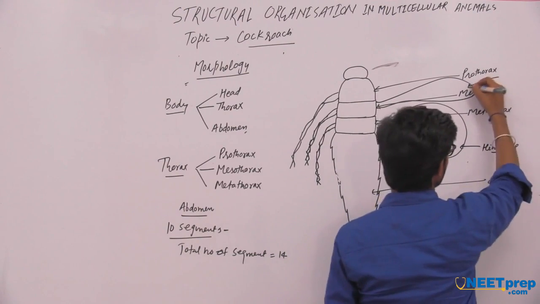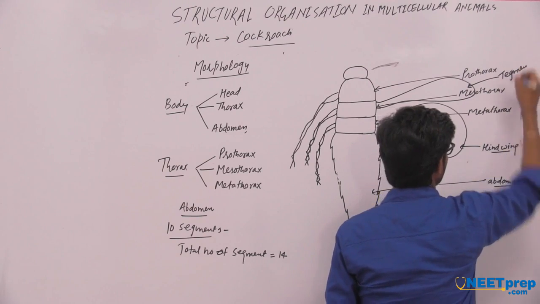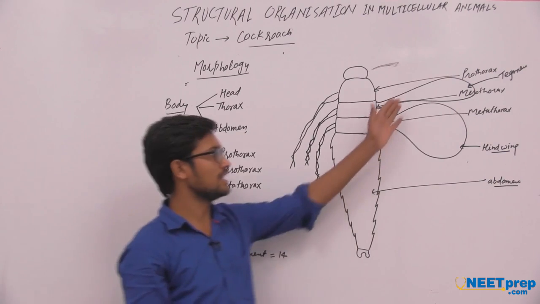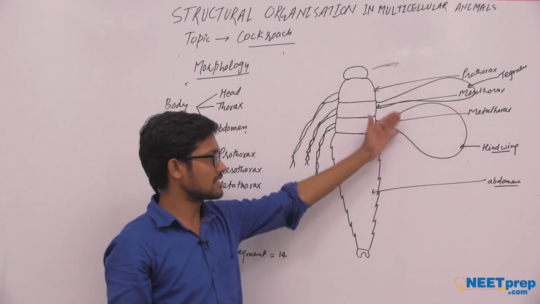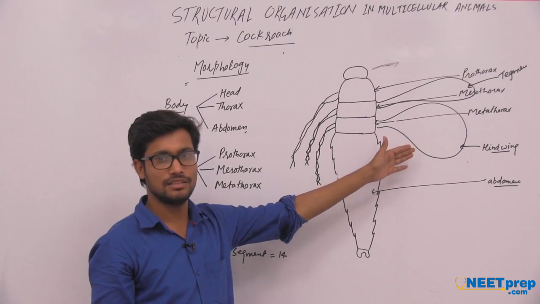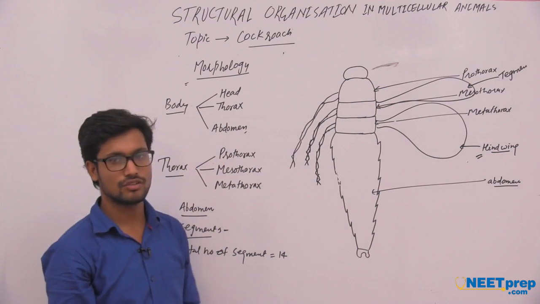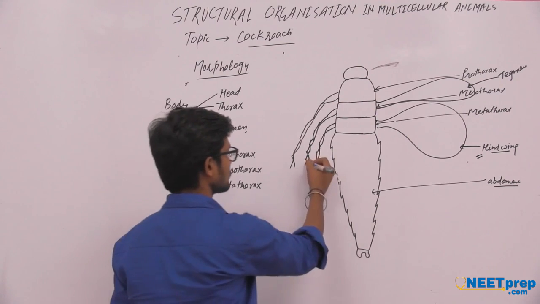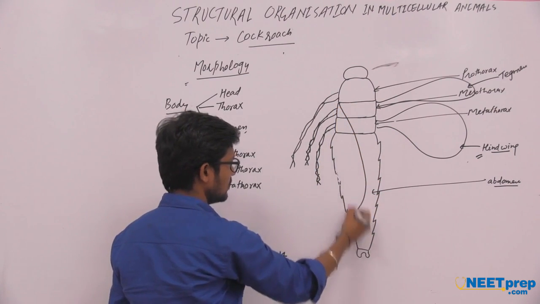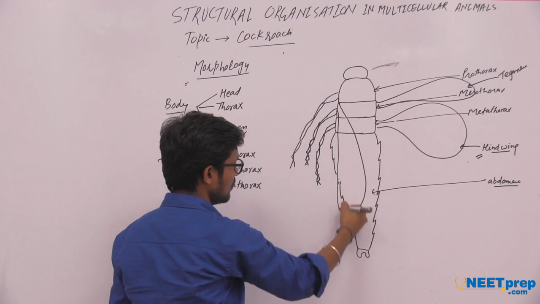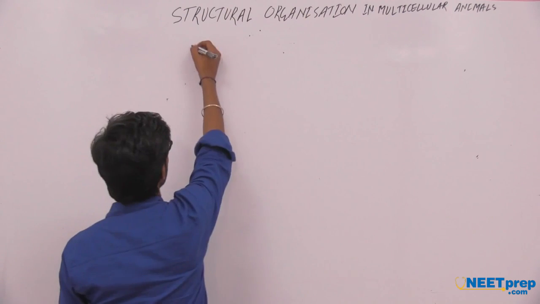This is the forewing, called tegmen, which is completely dark colored. The hind wing is completely transparent and helps in flying. Sometimes the tegmen can cover the whole abdomen area of the cockroach.